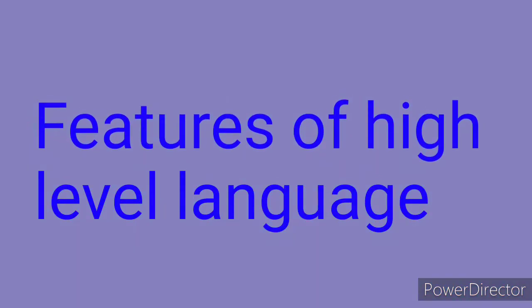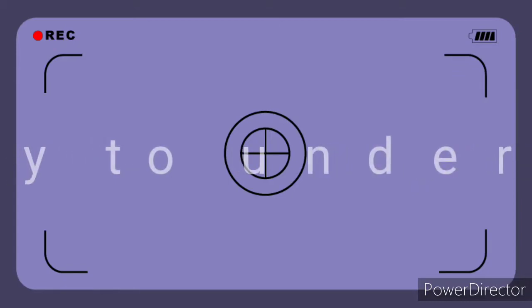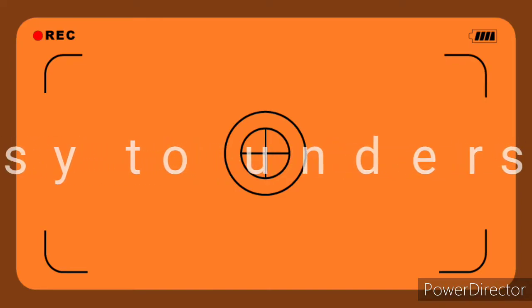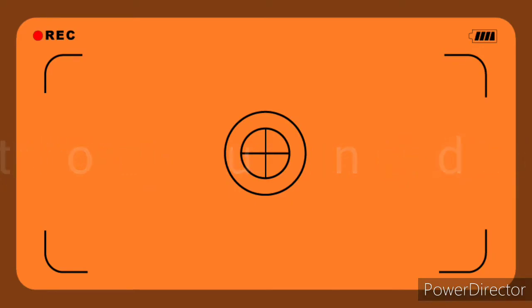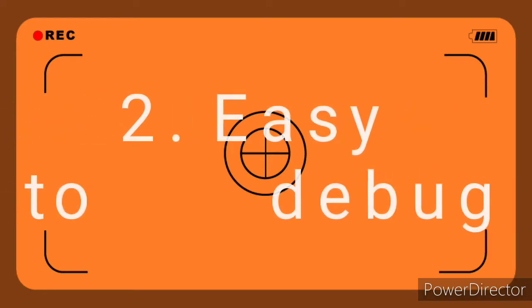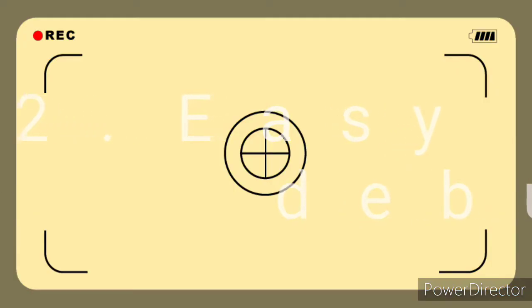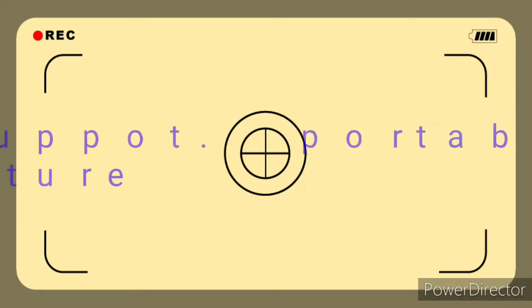First point is easy to understand. Since high level languages are closer to humans, the programs written in high level language are easy to create and understand for the programmer. Because it is written in English language, humans can understand easily. Second one, easy to debug. Debugging is the process of finding and rectifying errors. For example, suppose we make mistakes, we can find out and rectify easily.